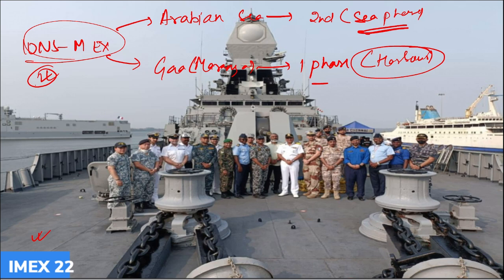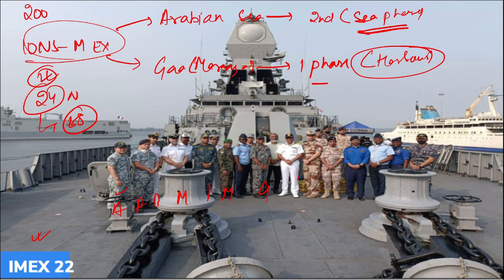Then who were the participating nations in this exercise? Remember, IONS comprises 24 member nations, out of which 15 nations took part in this exercise. The navies of India, Australia, France, Bangladesh, Maldives, Indonesia, Mozambique, Qatar, Sri Lanka, Oman, UAE, Thailand all took part in this exercise. If we are talking about IONS, there are 24 members.